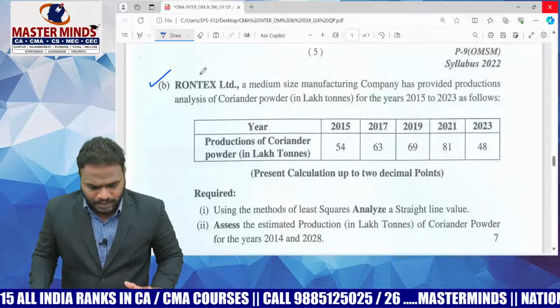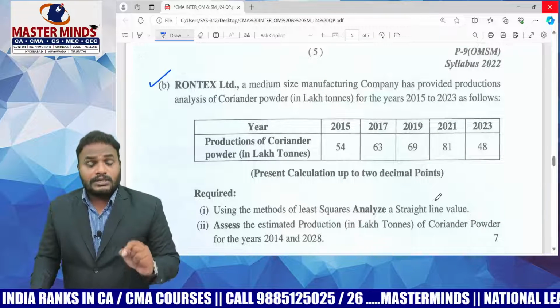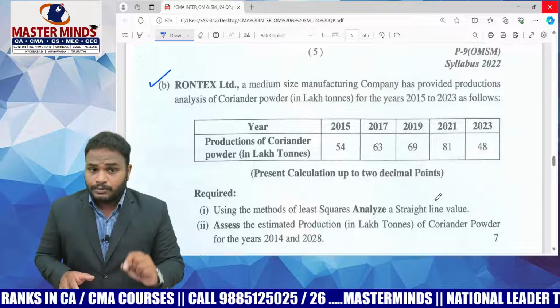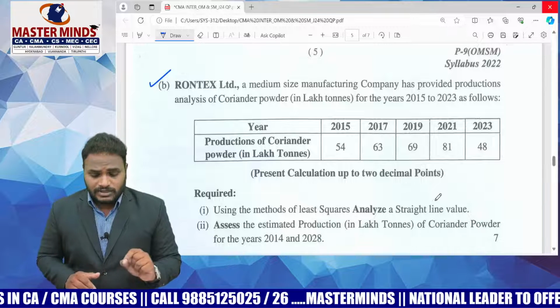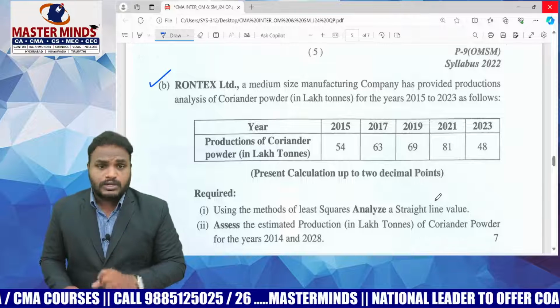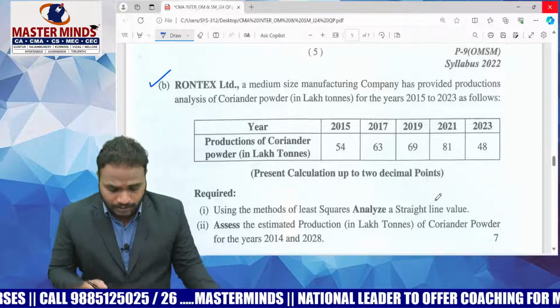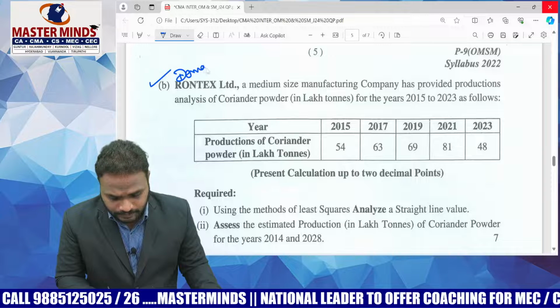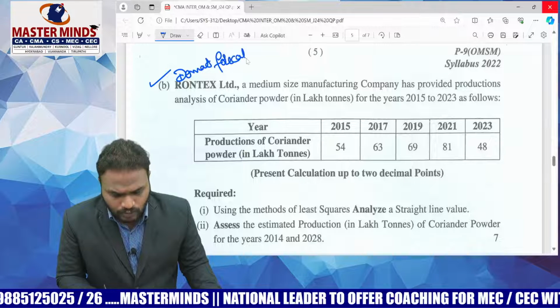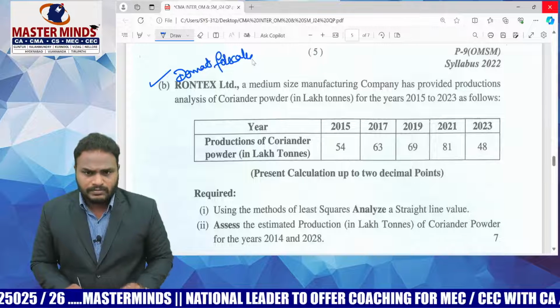Now come to 3B. This is a direct question taken from the Masterminds material, yes, which is already covered in the concept questions also. Demand forecasting. Which chapter is it? Demand forecasting. Direct question, easy question, direct method.